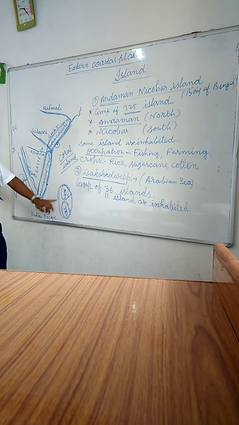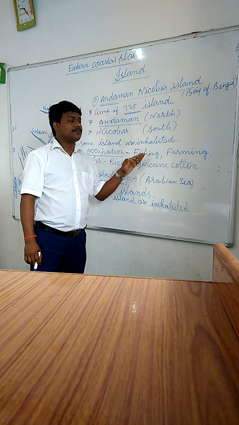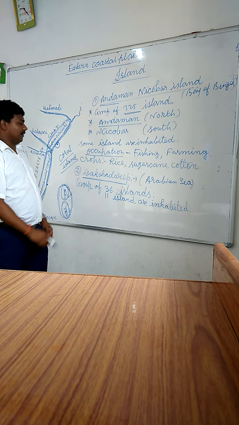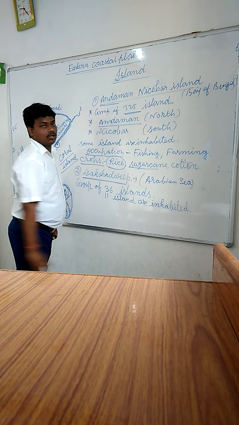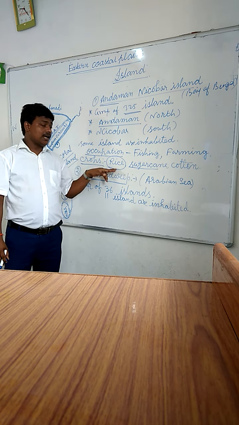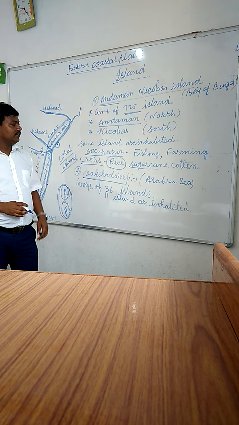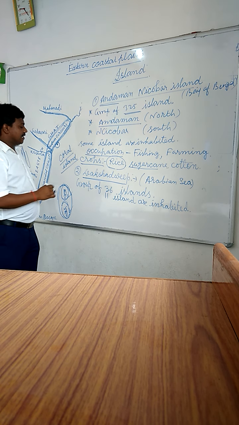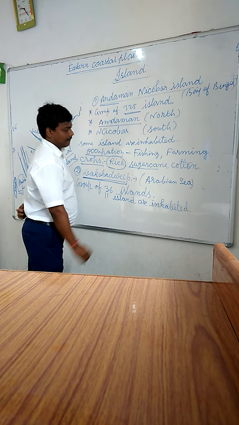The crops grown here are rice, sugarcane, cotton, and etc. You have to remember that rice is the main crop. Second, I am going to discuss Lakshadweep Island.